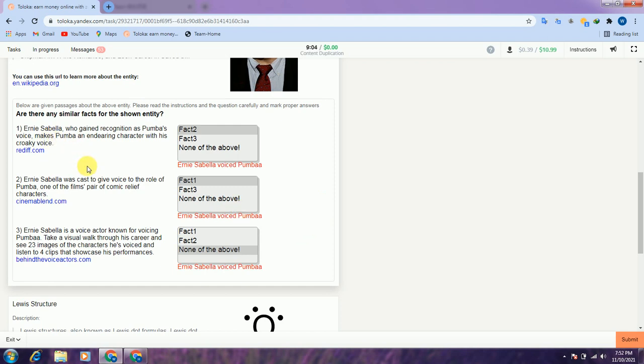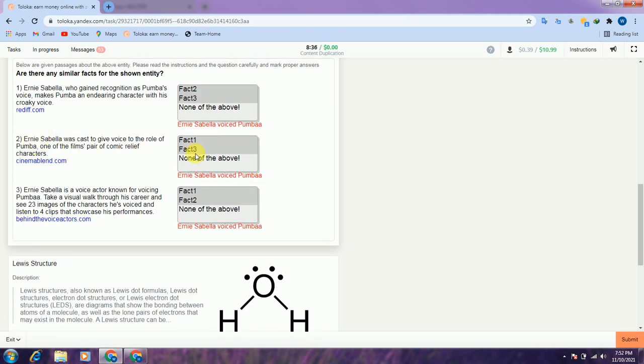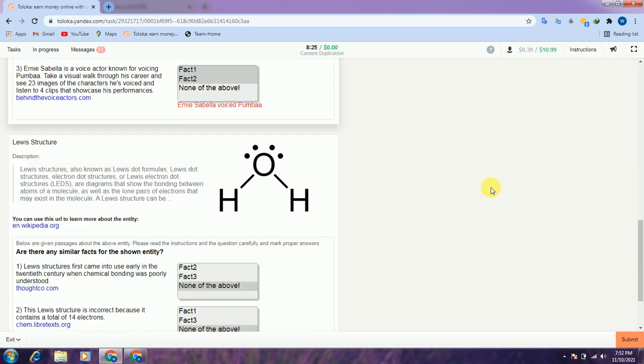If you read the first one, there was gain recognition for Wuma, and the second one is also about Wuma, and the third one is also about Wuma. So all of the options are related with each other. Therefore, we will select first and second tag. The first one is just like the second, so we select first and third. And in the second, we select first and third because all three are alike. And in the third one we select 1 and 2. So these are related with each other.